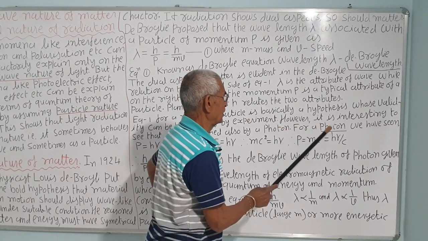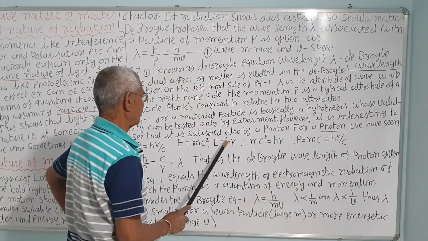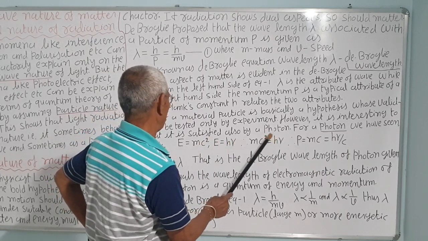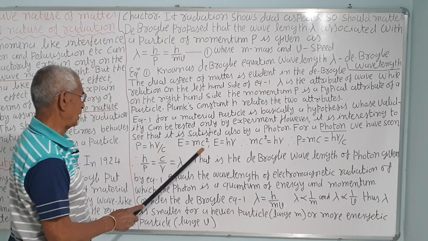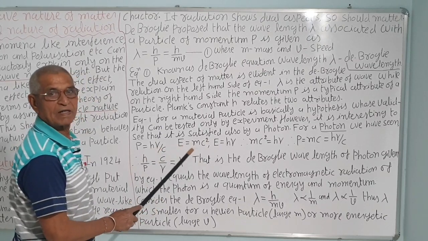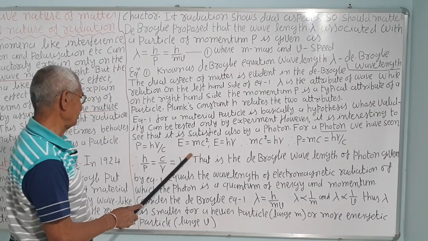However, it is interesting to see that it is satisfied also by a photon. Suppose a photon has energy E equal to h nu, and for a particle E is equal to mc square, the famous Einstein equation.